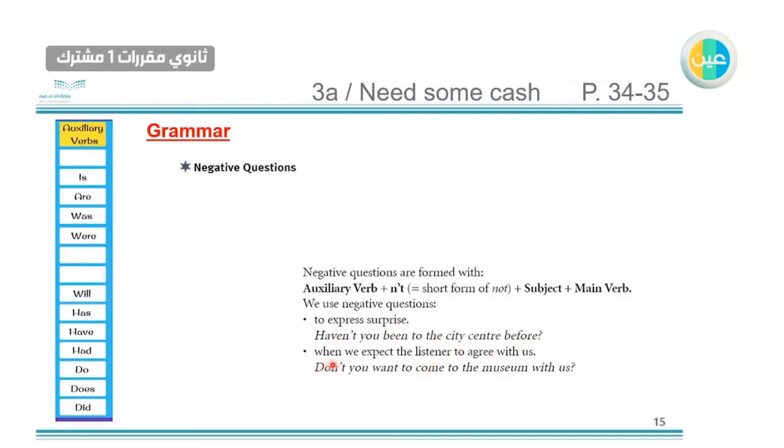The second one is when we expect the listener to agree with us. So like here, don't you want to come to the museum with us? When the listener is likely to agree with us, we use negative questions.